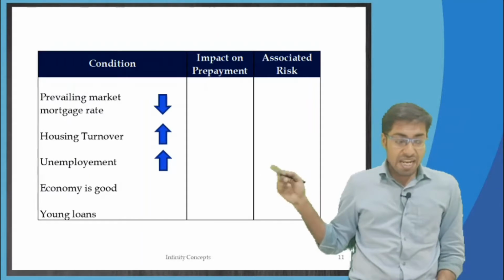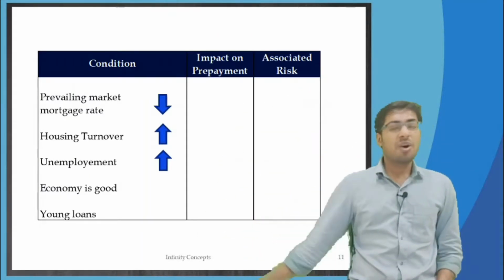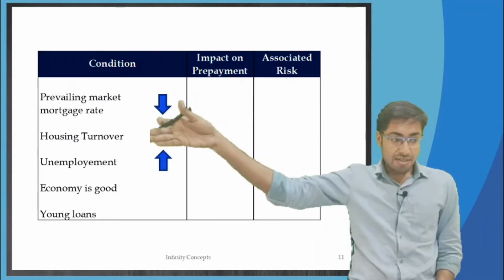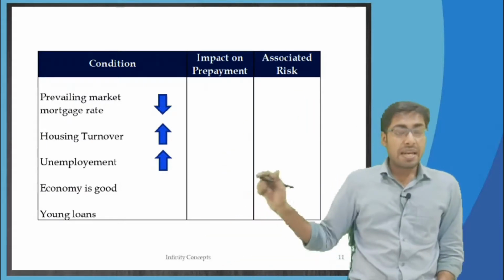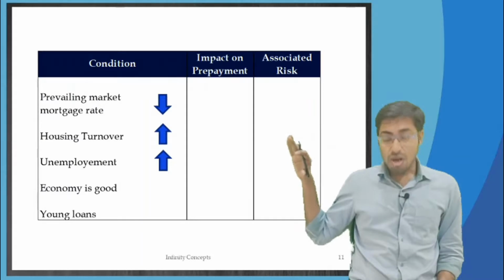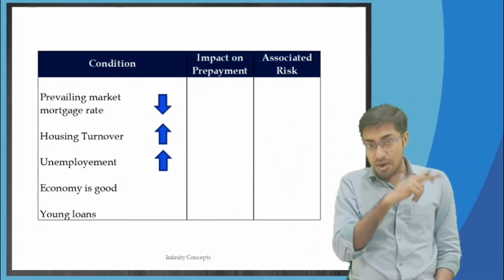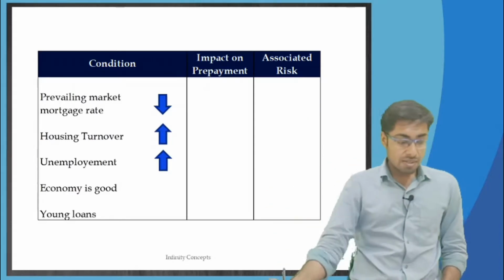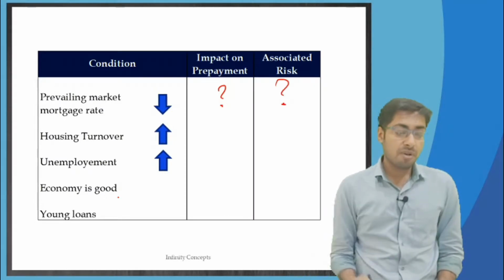If the prevailing market mortgage rates in the market have fallen down, or are very low, then what impact will it have on prepayments? Will the prepayments be more or less, and accordingly what will be the risk? Will it be contraction risk or extension risk? That is the answer I want from you all.